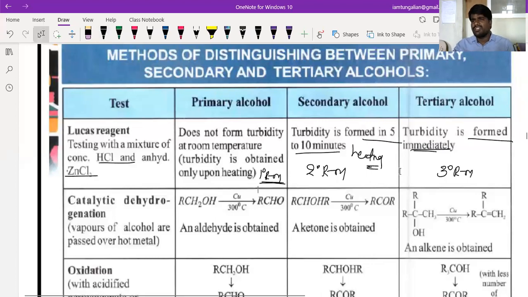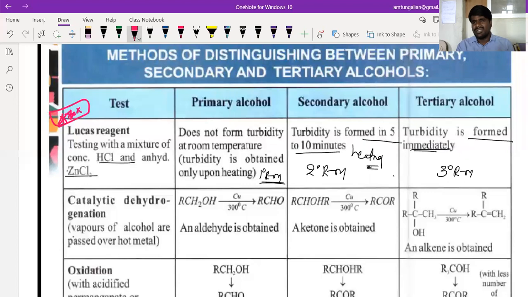This is the best method for the distinction of primary, secondary, and tertiary alcohols. It's a very, very important test, beta. Is that clear? You need to remember this combination: concentrated HCl and anhydrous zinc chloride is called Lucas reagent.